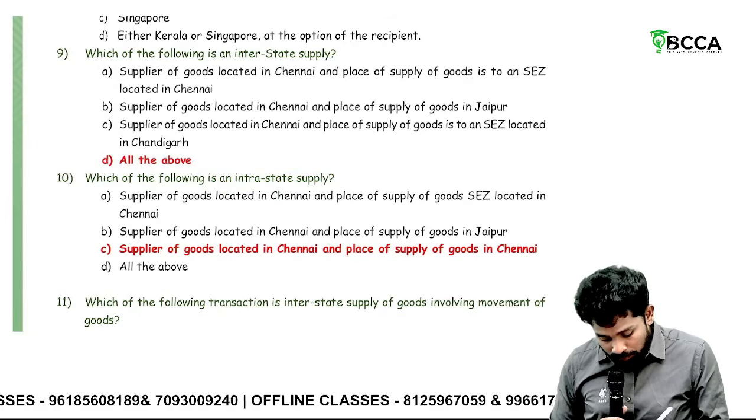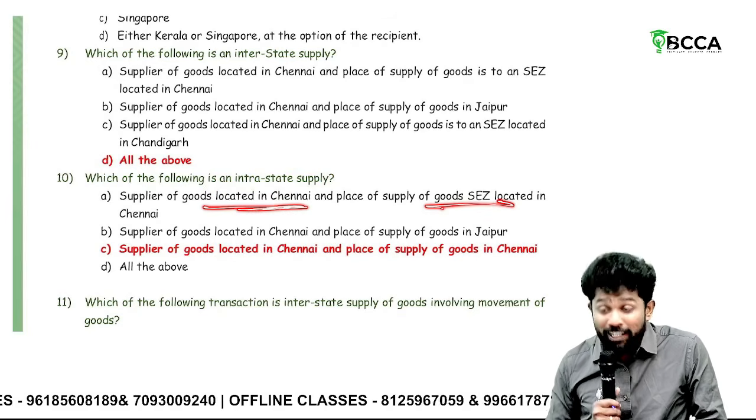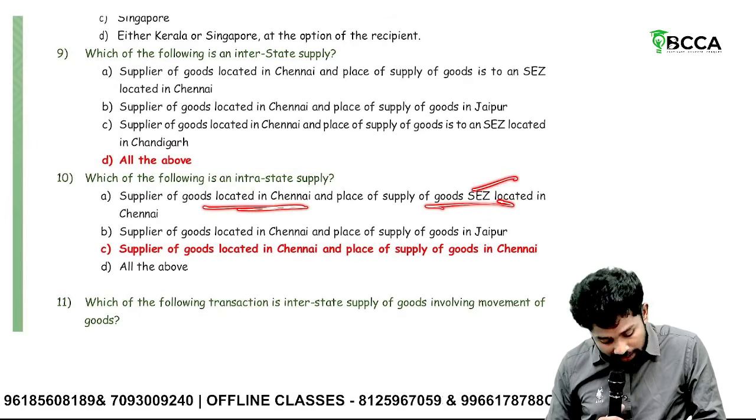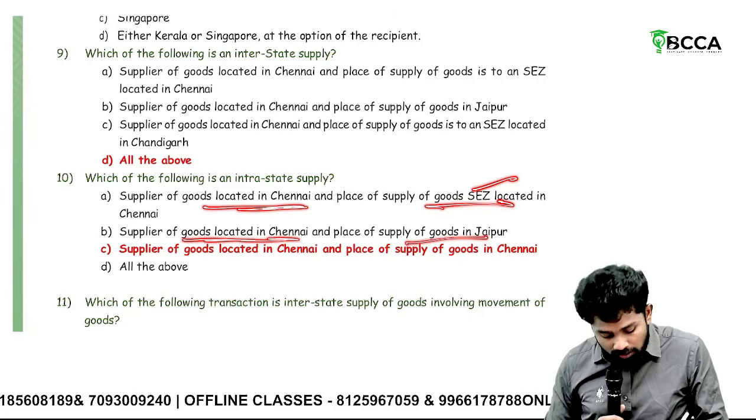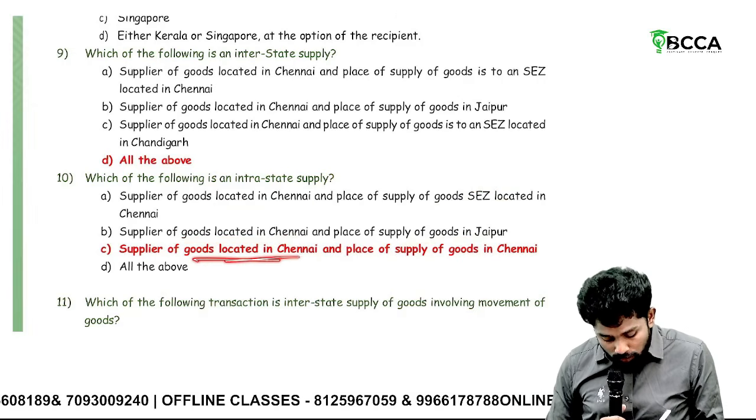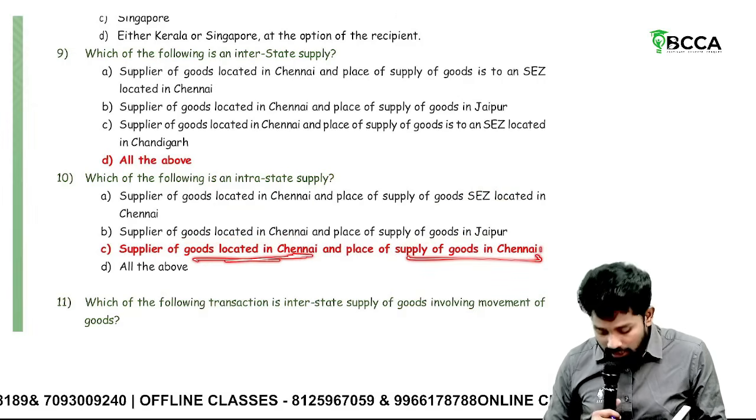Which is an intrastate? Supplier of goods in Chennai, place of supply is in SEZ, even though Chennai SEZ, so it is interstate. Supply of goods in Chennai, place of supply is in Jaipur, interstate. Supply of goods in Chennai, place of supply is also in Chennai, intrastate.